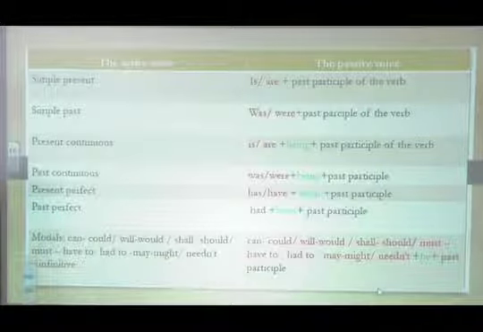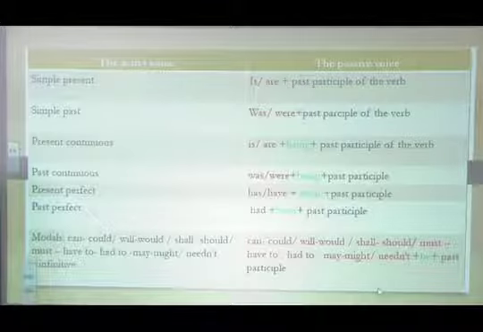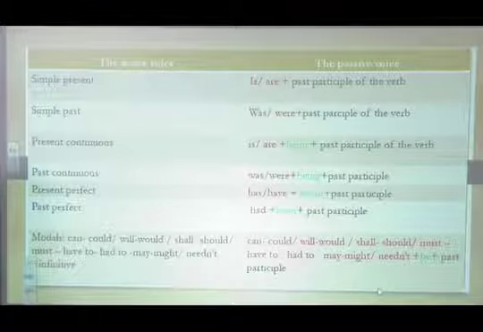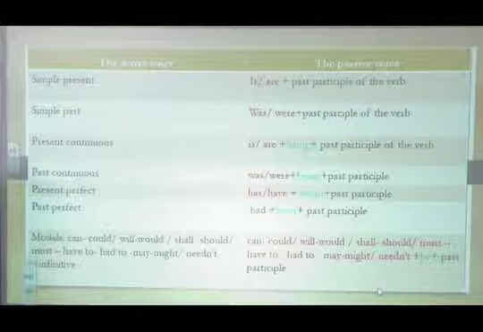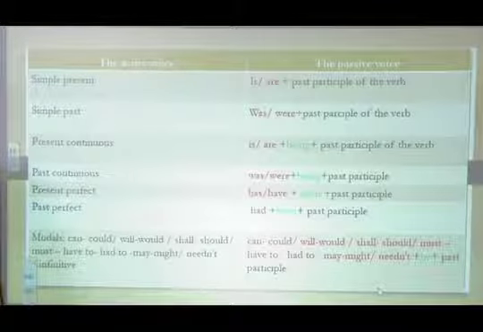Past continuous: was, were, plus being, plus past participle. Present perfect: has or have, plus been, plus past participle. Past perfect: had, plus been, plus past participle. And modals: can, could, should, will, etc., plus be, plus past participle.